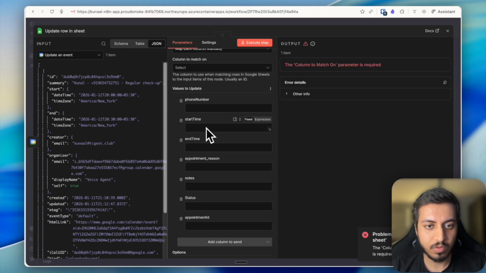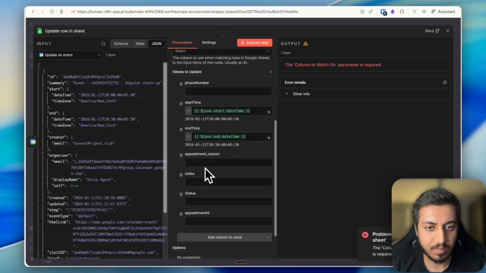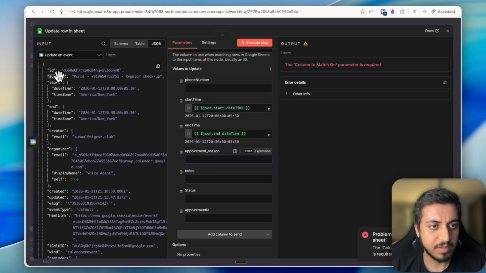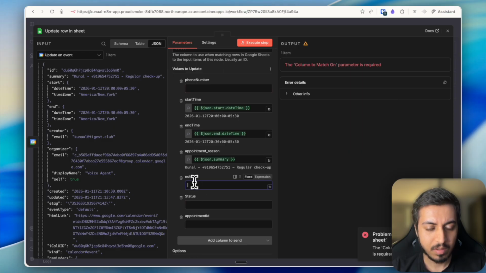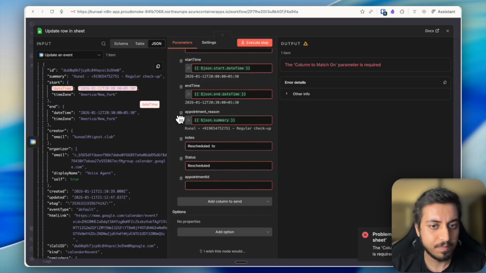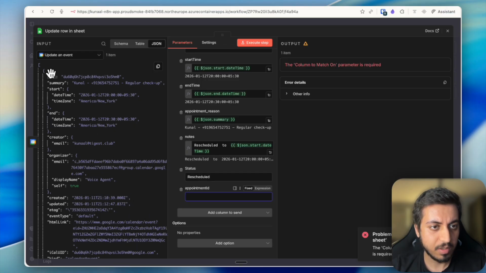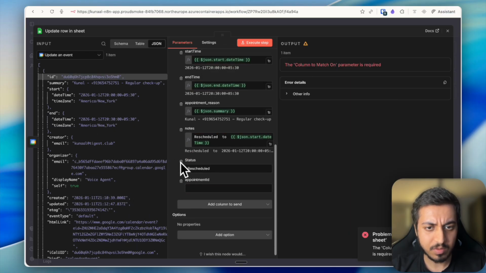So what we need is phone number, start time, end time. So this is the start time, this is the end time, this is the appointment reason. In notes we can update it as rescheduled, and status, and appointment ID would remain the same, so we don't have to do anything.